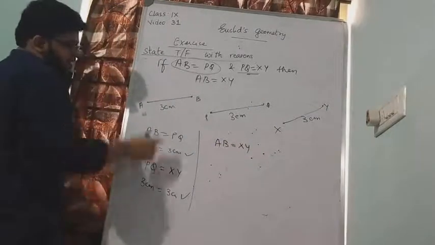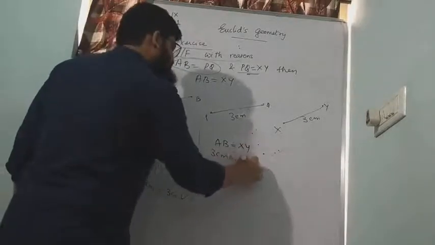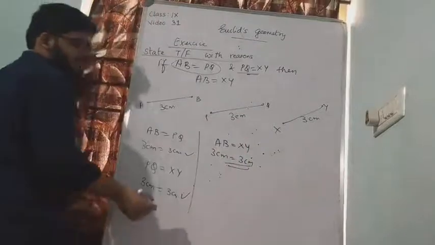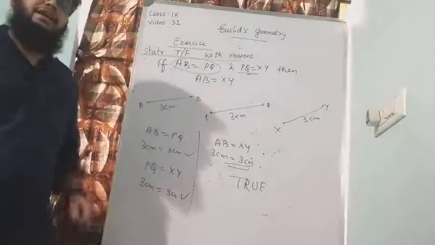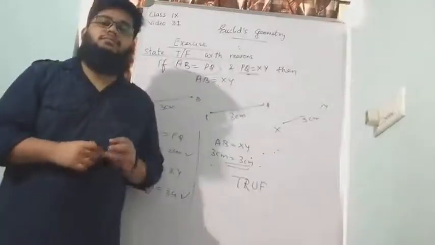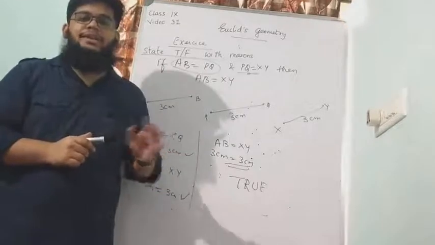Now look at the figure. What is AB? 3 centimeter. What is XY? 3 centimeter. That's why AB and XY are also equal. That's why this answer is true. Now I want you to think which axiom is used here. Axiom number 1. That is going to be your reason. So when you write the reason, write down axiom number 1.